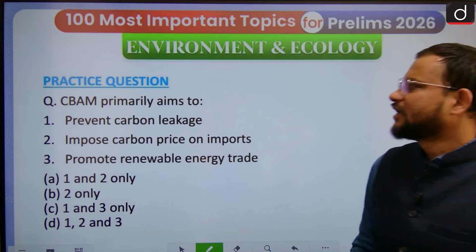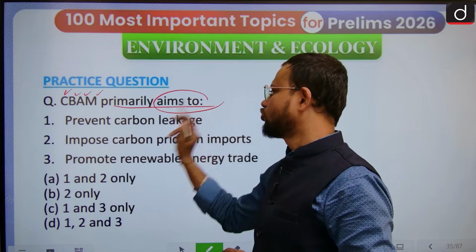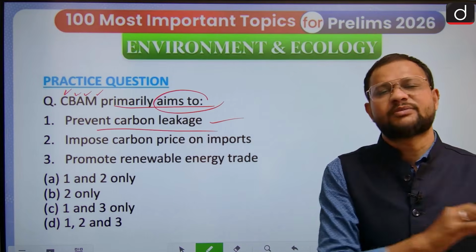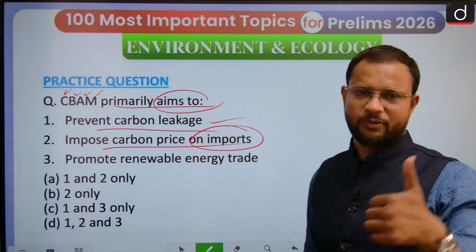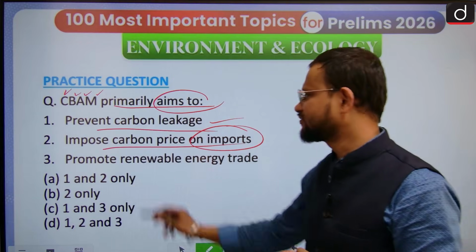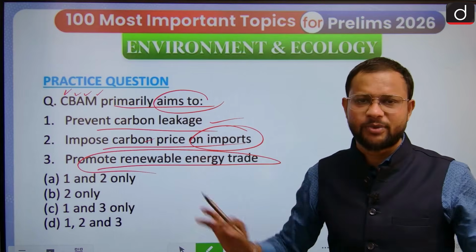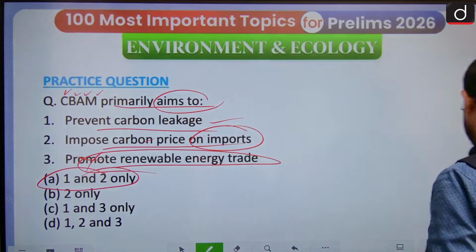Then the carbon border adjustment mechanism primarily aims to prevent carbon leakage, yes, leakage from the EU to some other non-EU producing country, and impose a carbon price on imports, particularly metals, cement and other products. Promoting renewable energy trade, that is not the very purpose of it. And so the answer is 1 and 2 to this question.